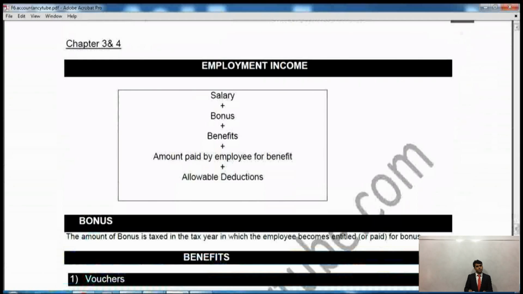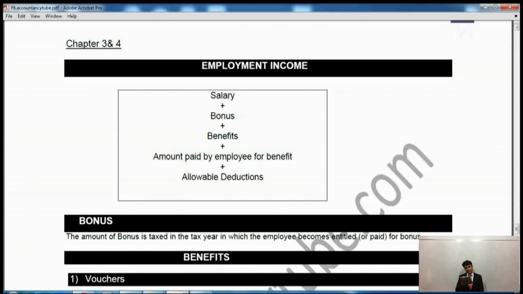That is called employment income. They might pay me some other benefits as well apart from salary. They might give me some benefits. They might give me some bonus as well. So there's all of them. When I total all of them, it is called employment income. So let's check the notes then.